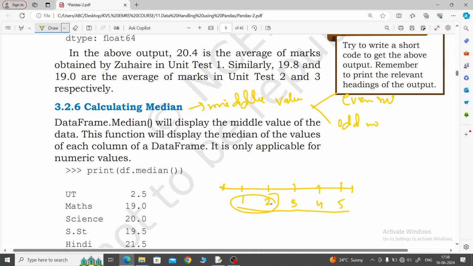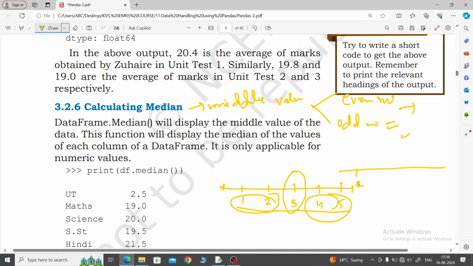So here 2, here 2. Which one is the middle value? 3. With odd numbers the middle value you will get very easily. No need to divide, you will get the median value through the median function. But with even numbers, how will you get it? With even numbers, 6 values will be there.